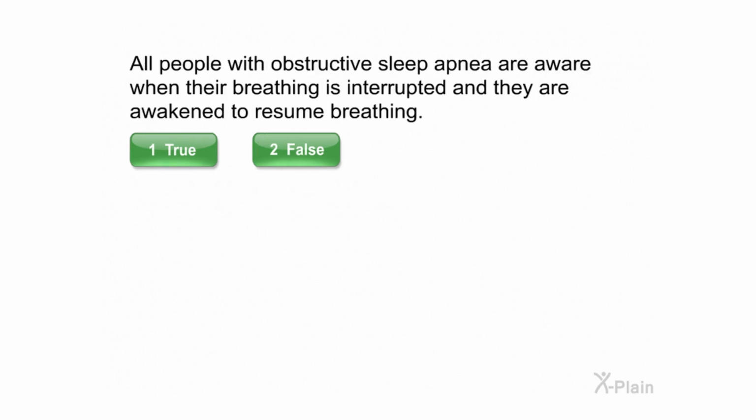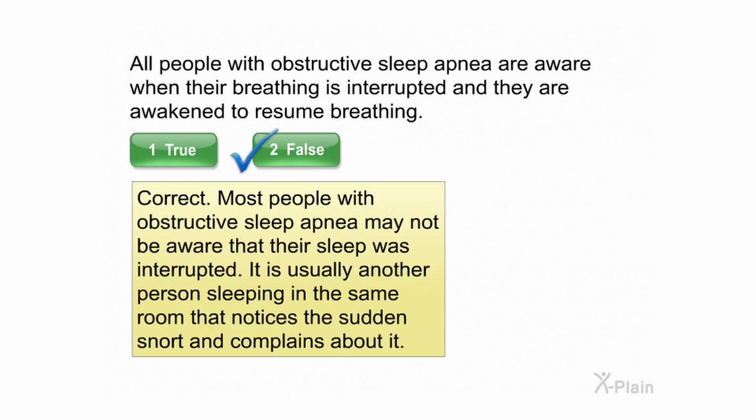All people with obstructive sleep apnea are aware when their breathing is interrupted and they are awakened to resume breathing. Select true or false. Correct. Most people with obstructive sleep apnea may not be aware that their sleep was interrupted. It is usually another person sleeping in the same room that notices the sudden snort and complains about it.